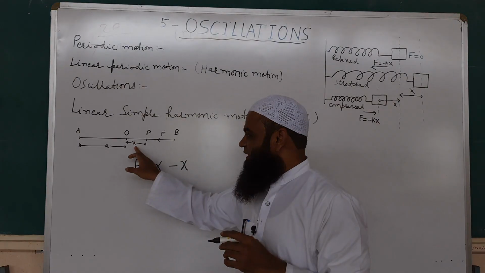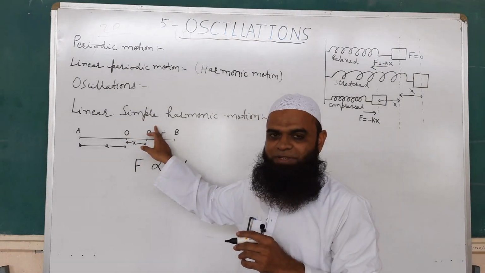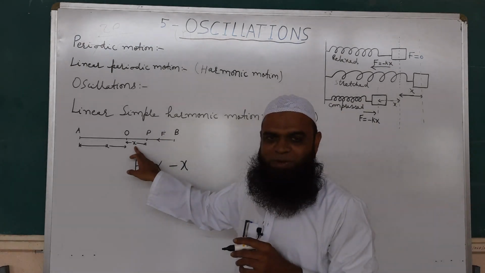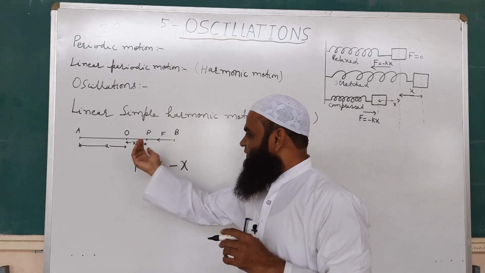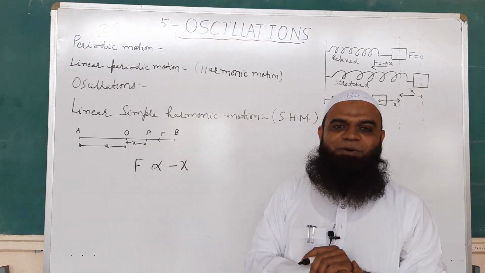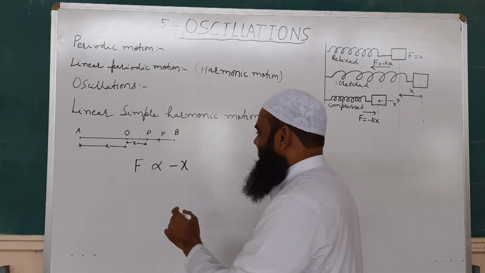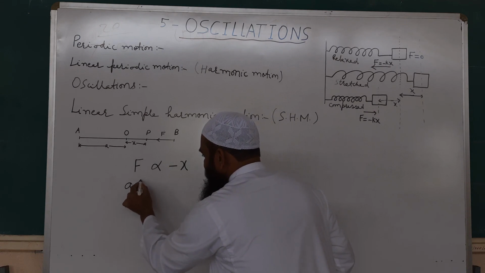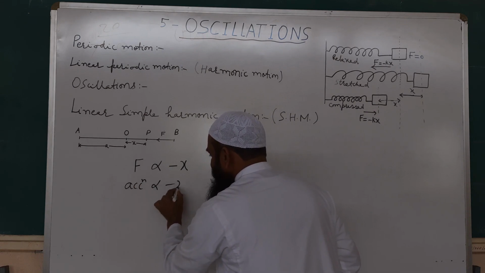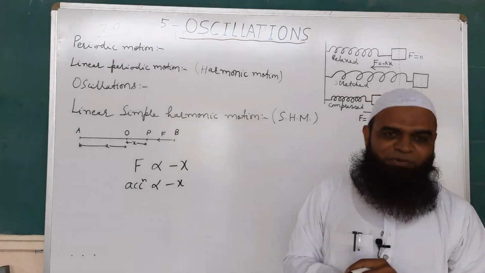Here it is shown when the particle is at point P, its displacement is shown by x, and here you can see force is opposite to the displacement of the particle from mean position. Simultaneously, you can also write acceleration is directly proportional to the displacement of the particle from mean position.